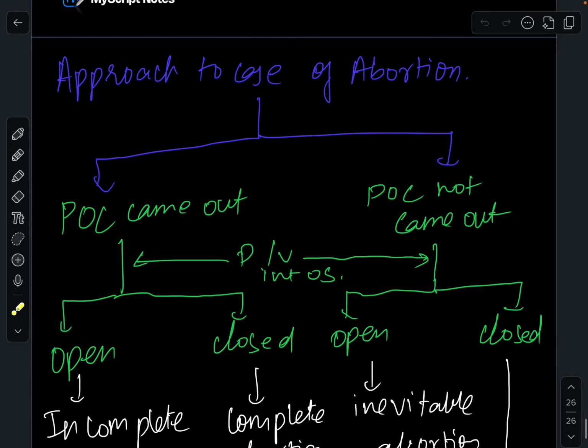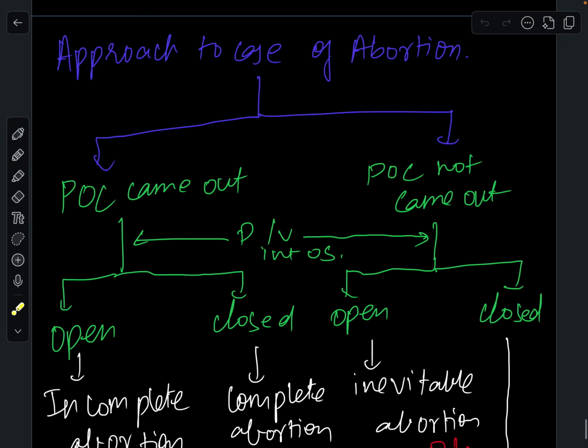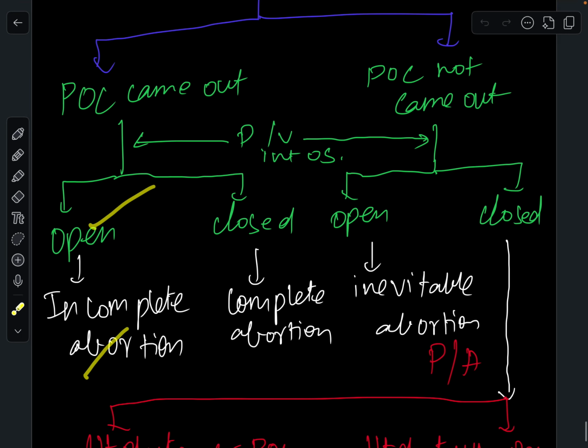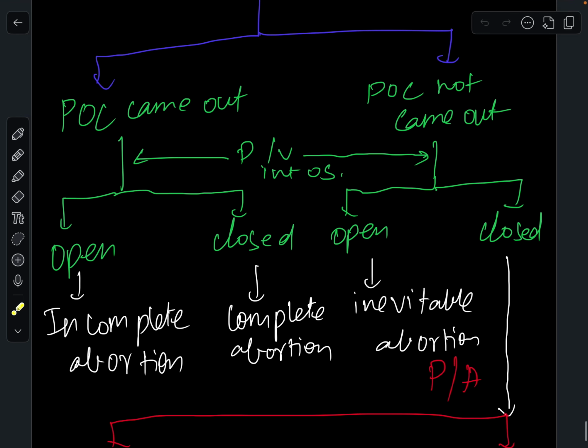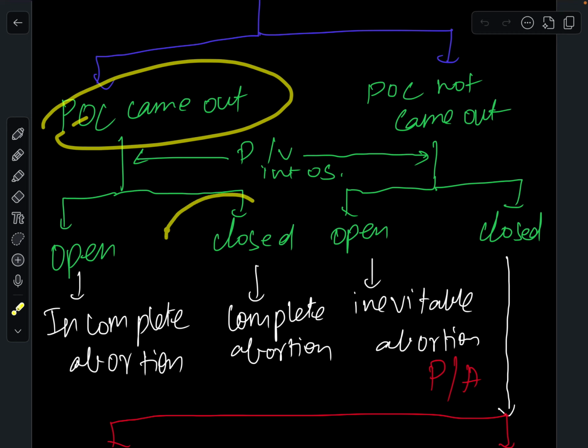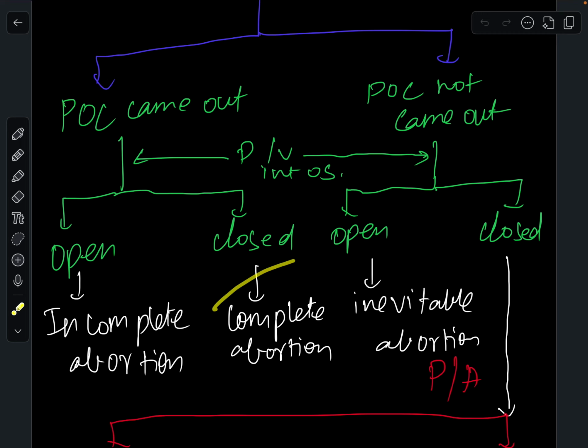Approach to a case of abortion. First, you have to ensure whether the products of conception have come out or not. In both cases, you'll do a per vaginal examination, examining the internal os. If the products of conception came out and the internal os is open, it is incomplete abortion. If the products of conception came out and the internal os is closed, it is complete abortion.